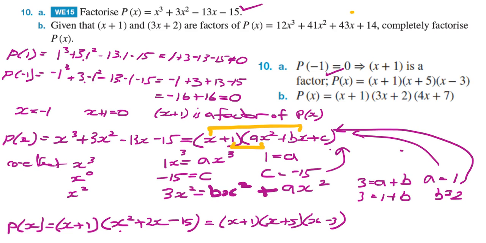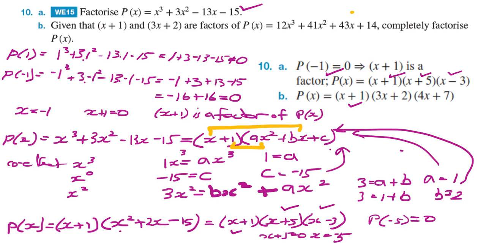So let's check our answer. We have x plus 1, and we have x plus 5, and we have x minus 3. The other way you could solve this problem is to look at x plus 5 equals 0, so x equal to minus 5 would be a solution, and therefore p of minus 5 will also equal 0.